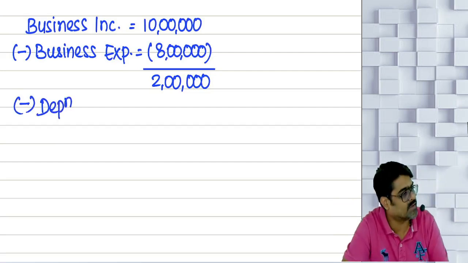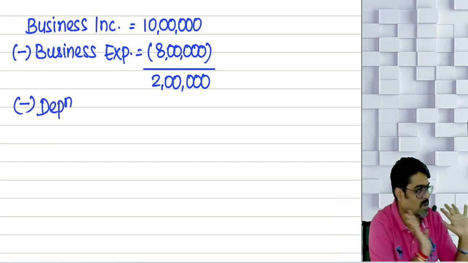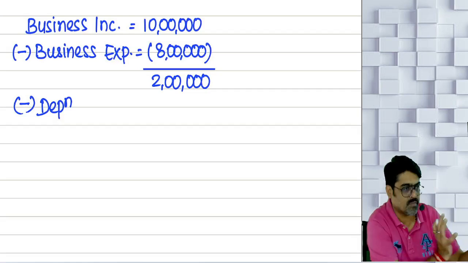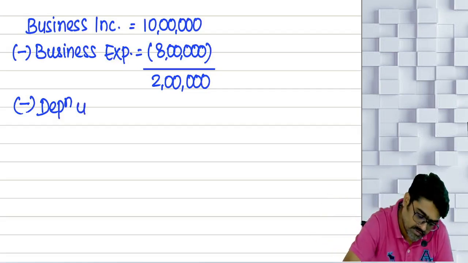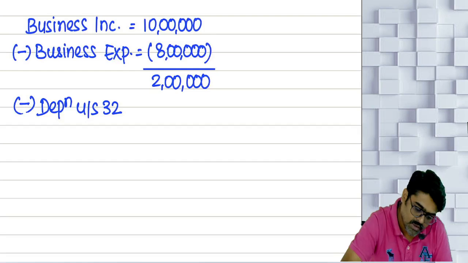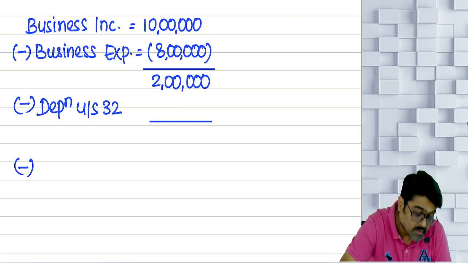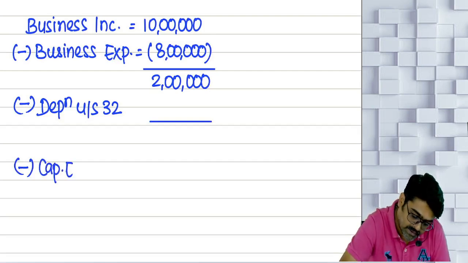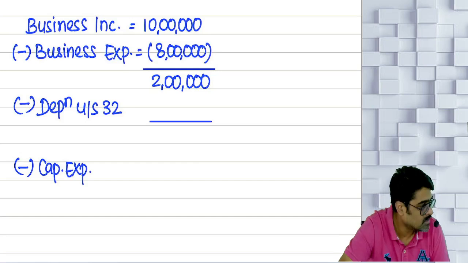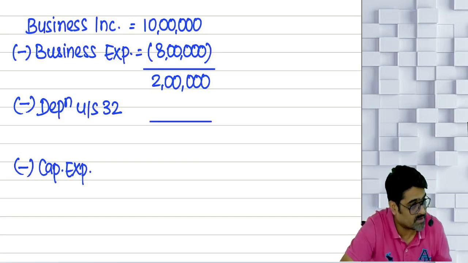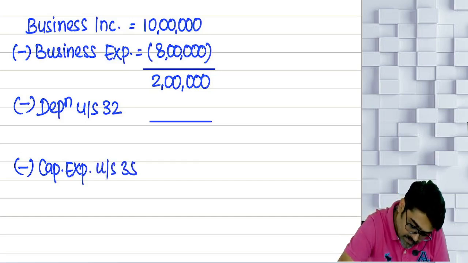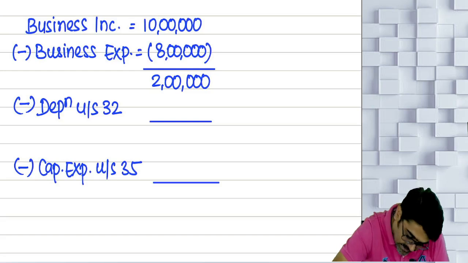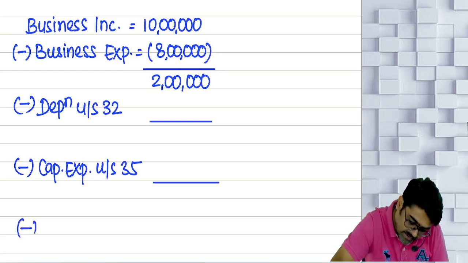Depreciation on all the assets in the business used in the normal operations. So cost of those assets allowed in small parts in the form of depreciation. Under which section? 32. Then if some profits remain, then capital expenditure, meaning cost of all those assets which are used in the business in scientific research. Capital expenditure under section 35. Okay. Then if some profits remain, then less.